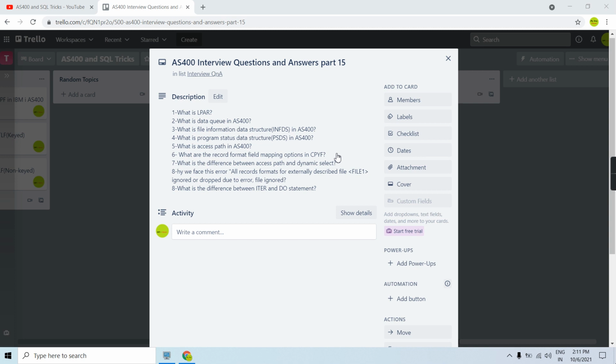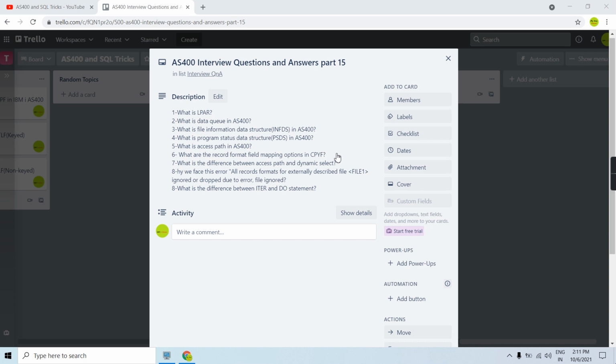Now the third thing would be star no check. In this case, if both the record formats are different for the from file and the to file, and we copy with star no check, it copies from left to right from the from file to the to file, and it won't check for the data or the fields.